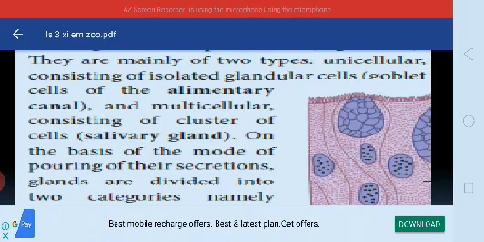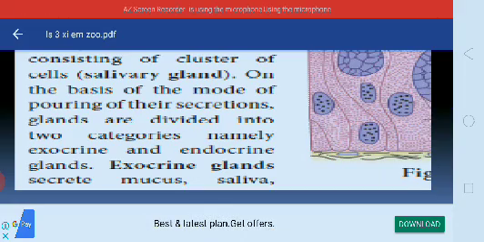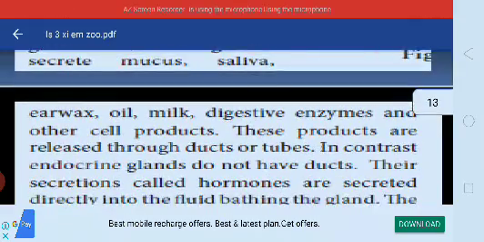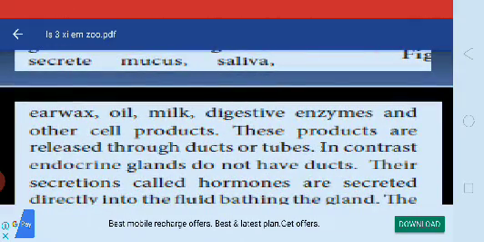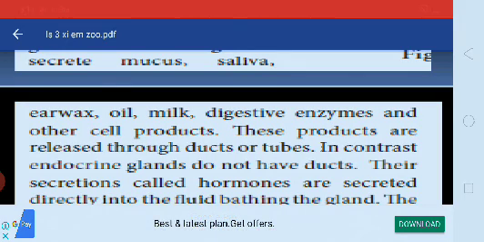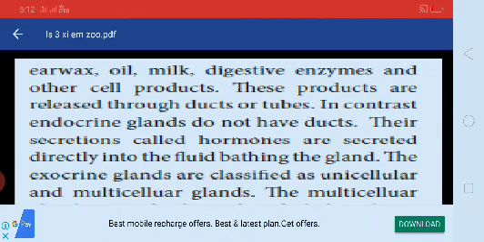On the basis of mode of pouring of their secretions, glands are divided into two categories, namely exocrine and endocrine glands. Exocrine glands secrete mucus, saliva, earwax, oil, milk, digestive enzymes and other cell products. These products are released through ducts or tubes. In contrast, endocrine glands do not have ducts. The secretions called hormones are secreted directly into the fluid bathing the gland.